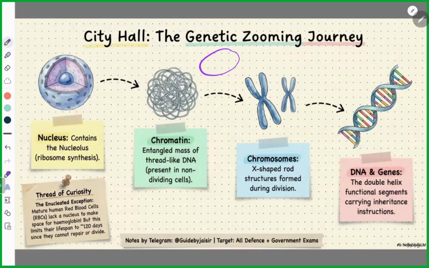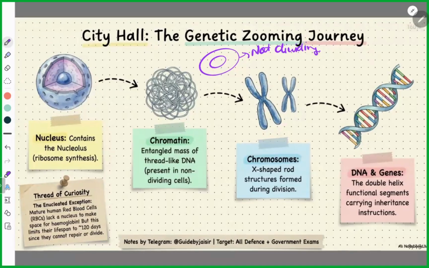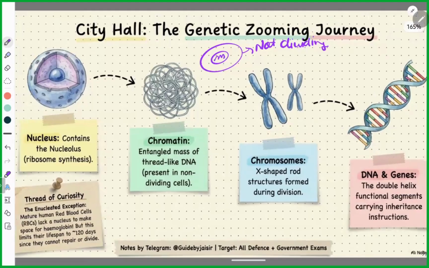In normal conditions, there is a cell. This is the nucleus. When the cell is not dividing, there is a very important difference between chromatin and chromosomes. Whatever we see in the microscope is like a round coiling of thread, and that coiling of thread is called chromatin material.